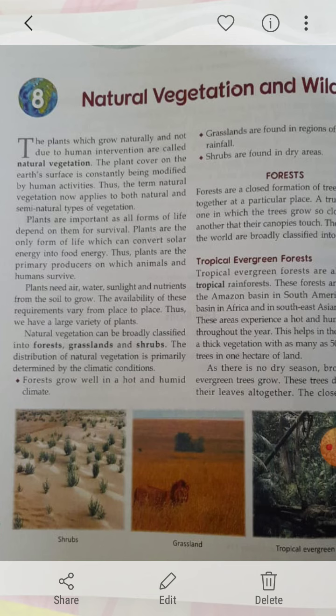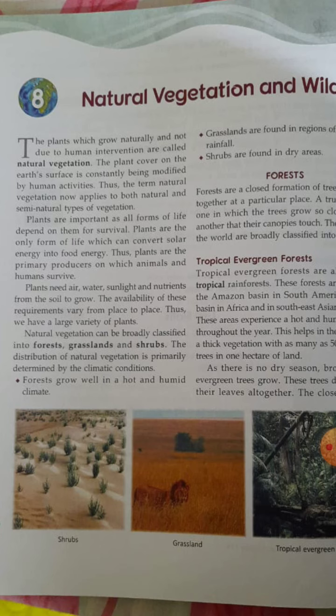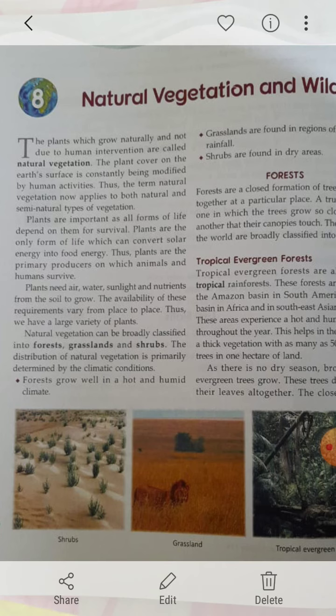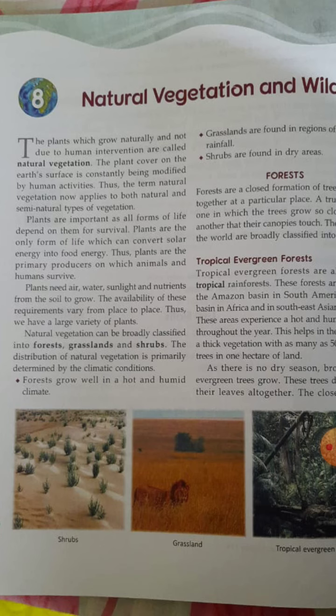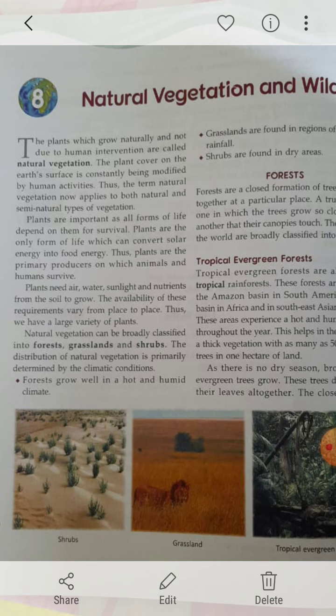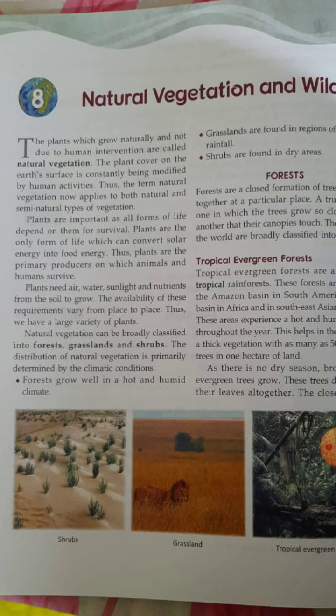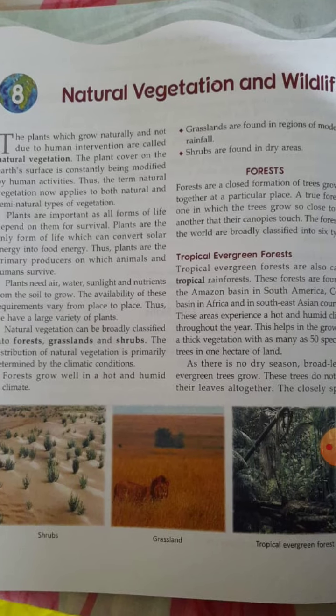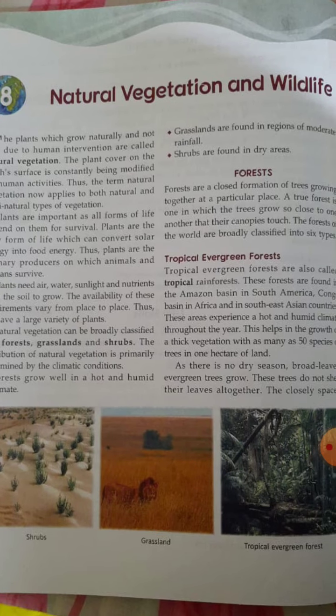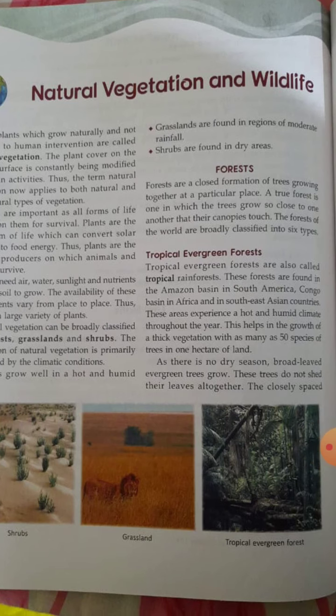Is it clear? Now, natural vegetation can be broadly classified into three. What are they? Forests, grasslands, as well as shrubs. Now, the distribution of natural vegetation is primarily determined by one very important factor, that is the climatic condition. Forests grow well where? In a hot and humid climate. Grasslands are found in regions of moderate rainfall and shrubs are found in dry areas. Clear? Now let us move towards the forest.